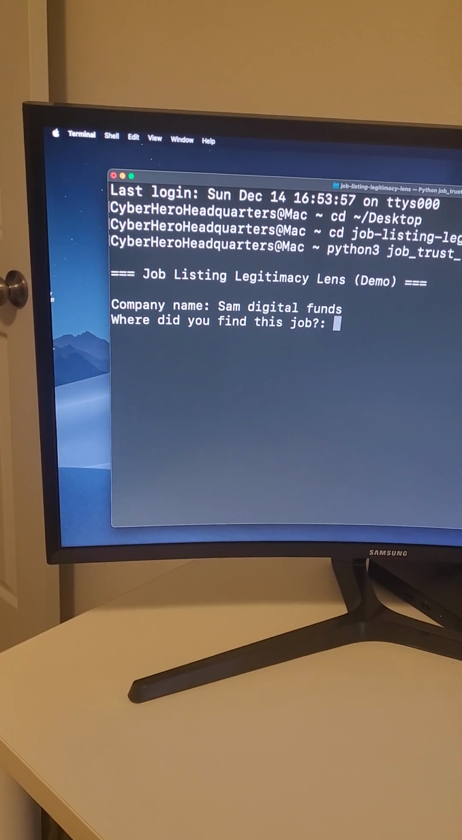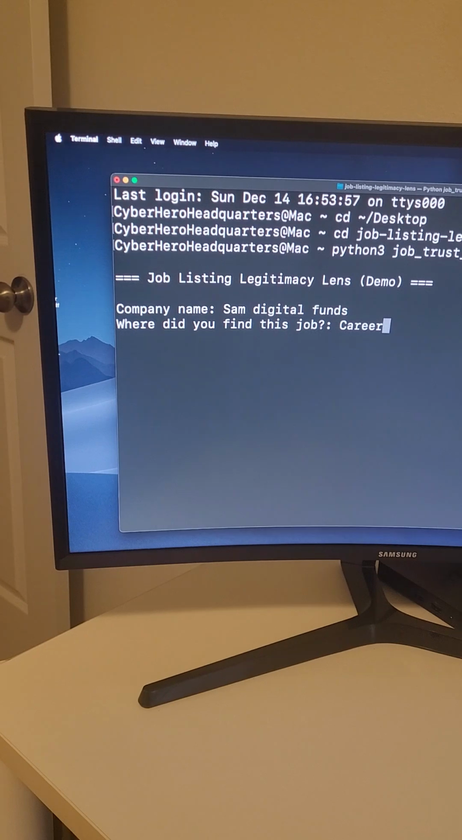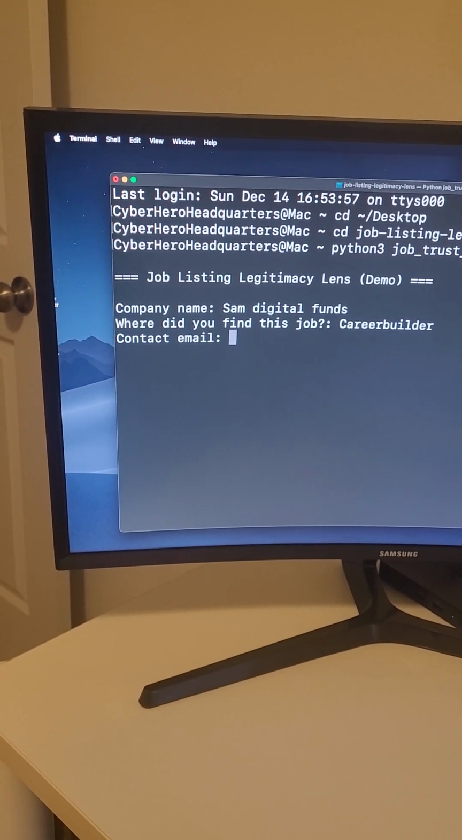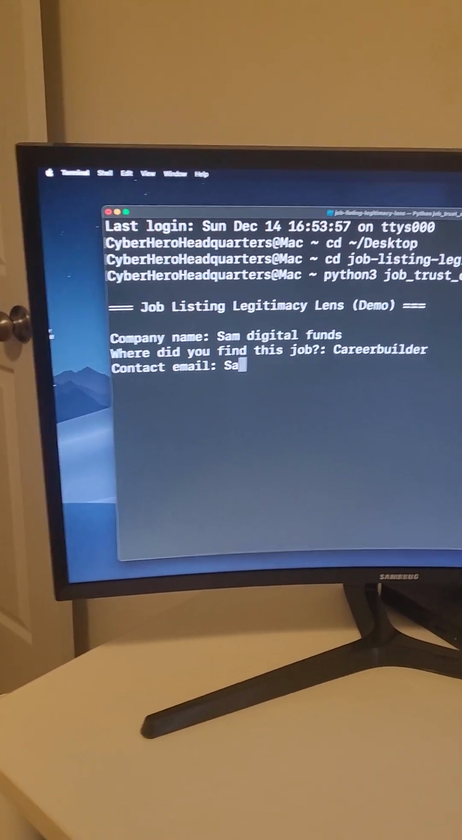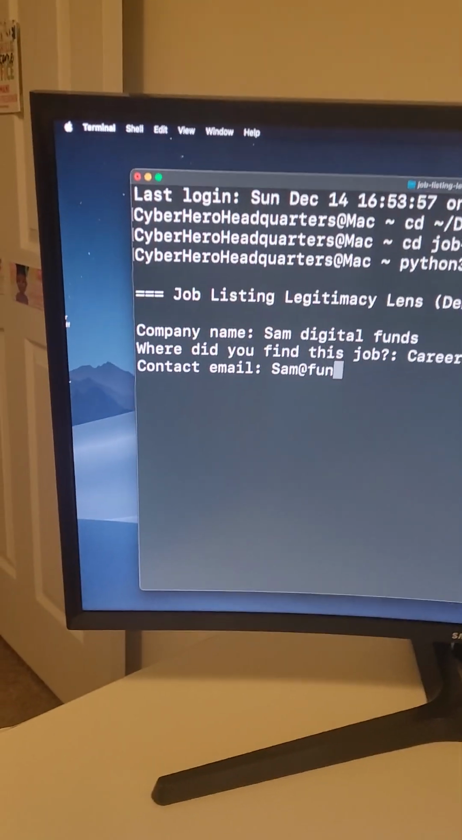Okay, where did you find the job? And she's typing the contact email, a valid contact, well, just with a regular domain.